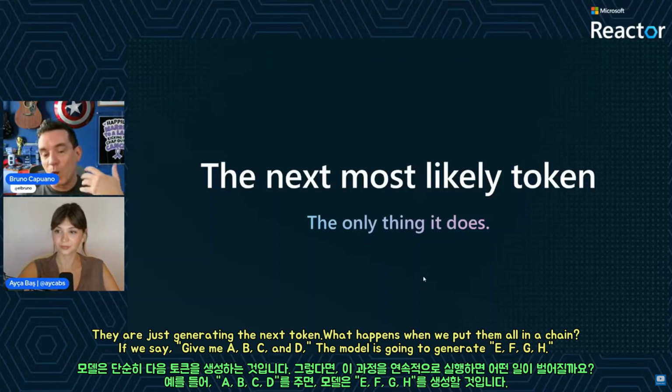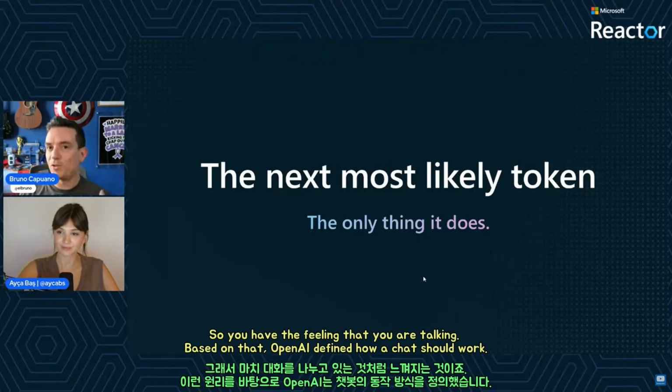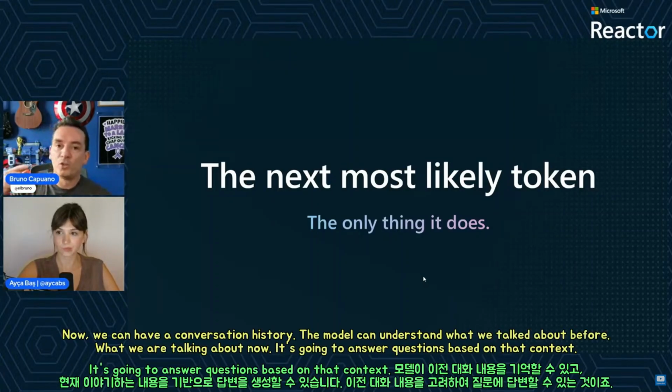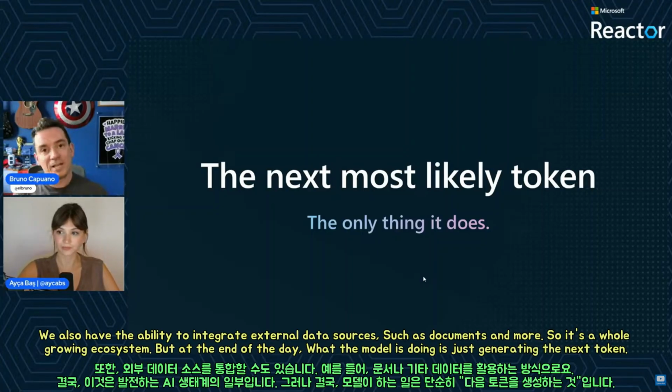What happens when we put them all in a chain? When we say, hey, give me A, B, C, and D, it is going to generate E, F, G, H. So you have the feeling that you are talking. Based on that, OpenAI generated a definition of how a chat should work. So now we can have history, so the model can understand what we talked about before and what we are talking about now. So it's going to answer questions. We can have the chance to add information from external data sources like documents or more. So it's a whole growing ecosystem.